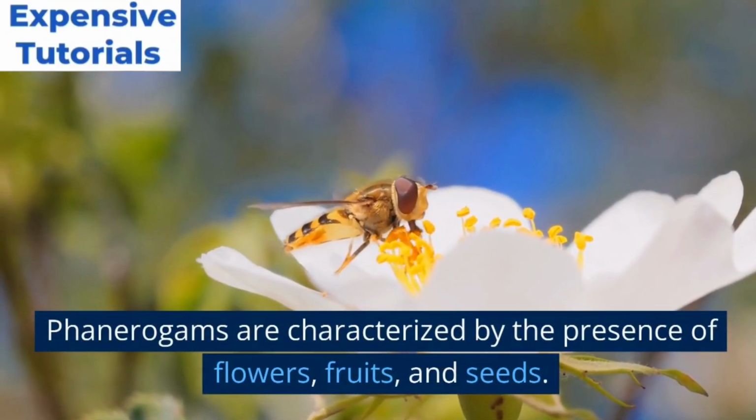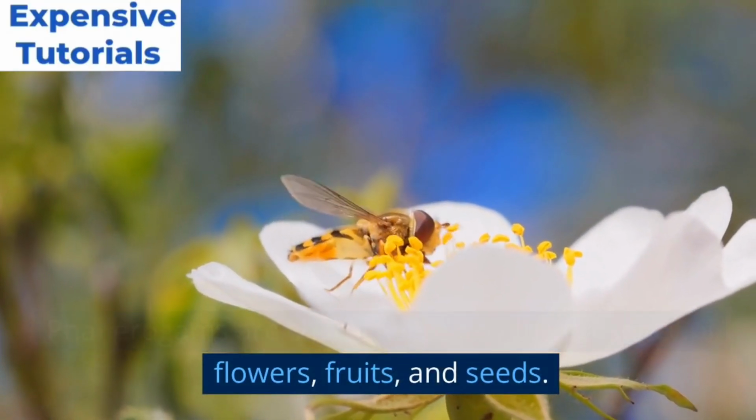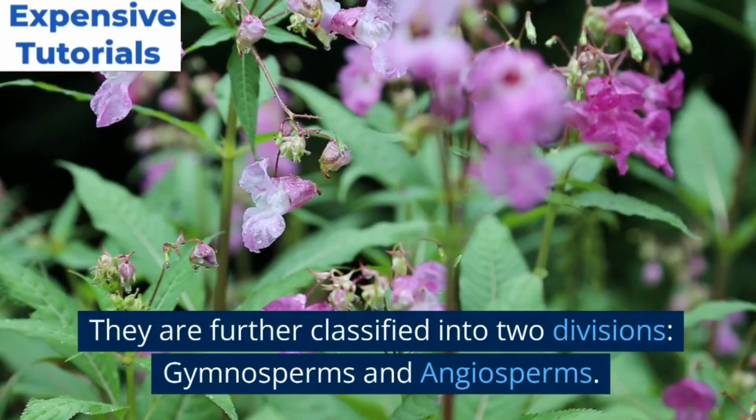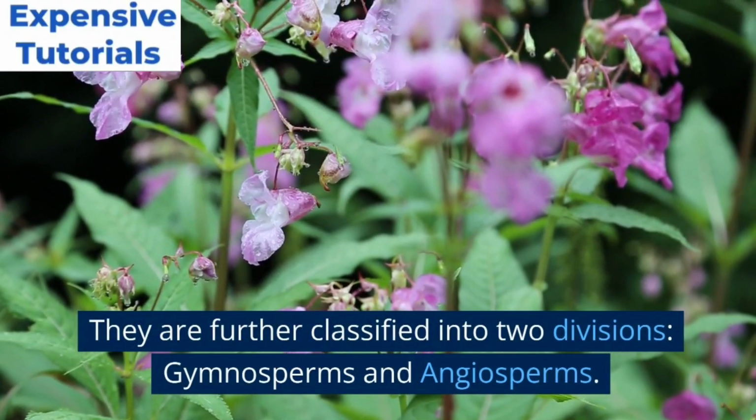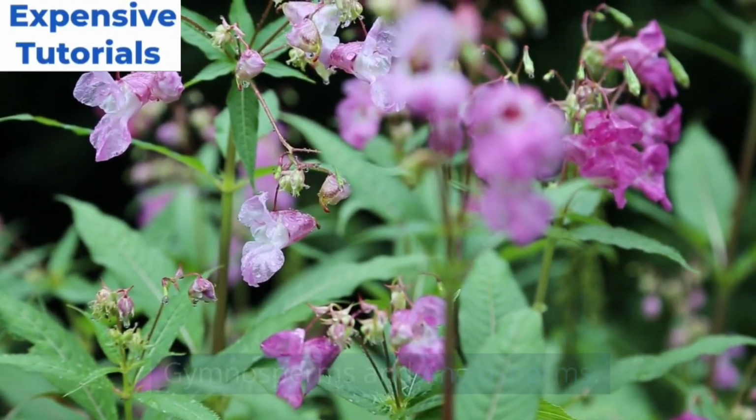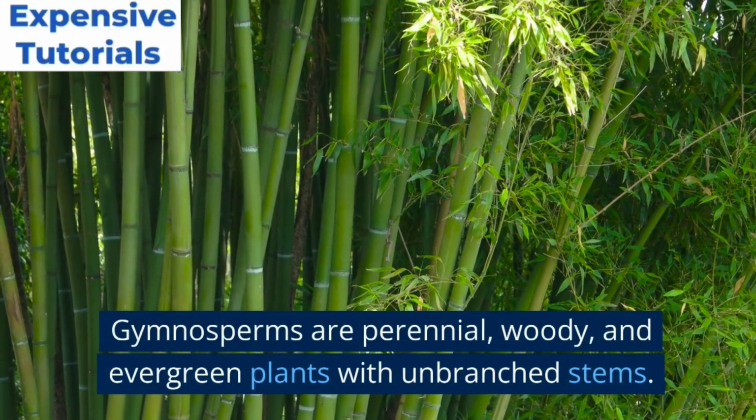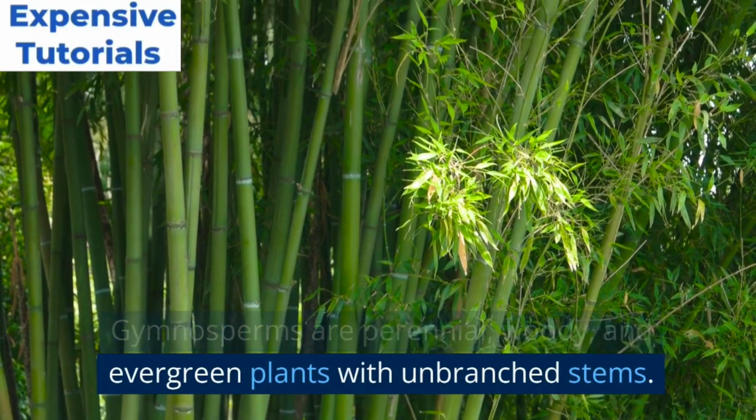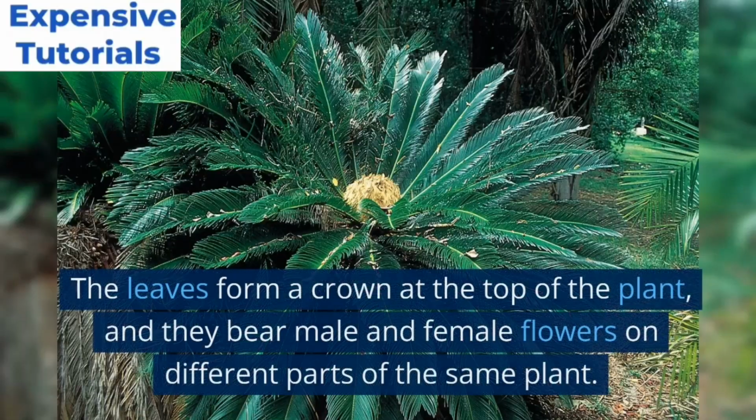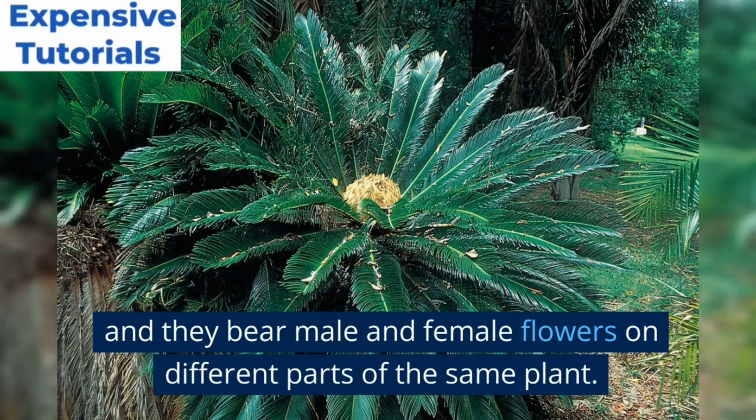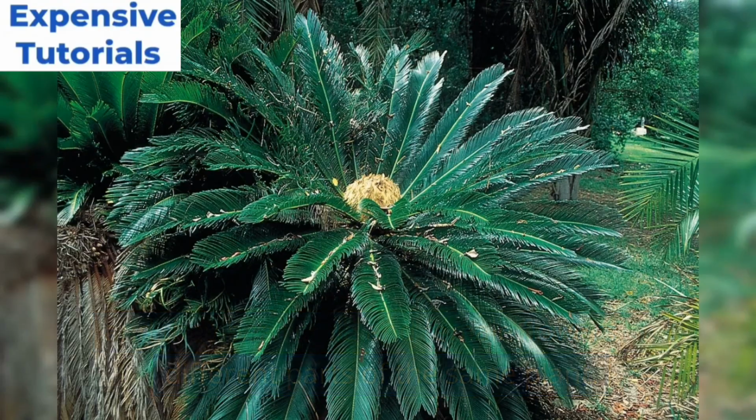Phanerogams are characterized by the presence of flowers, fruits, and seeds. They are further classified into two divisions, gymnosperms and angiosperms. Gymnosperms are perennial, woody, and evergreen plants with unbranched stems. The leaves form a crown at the top of the plant, and they bear male and female flowers on different parts of the same plant.